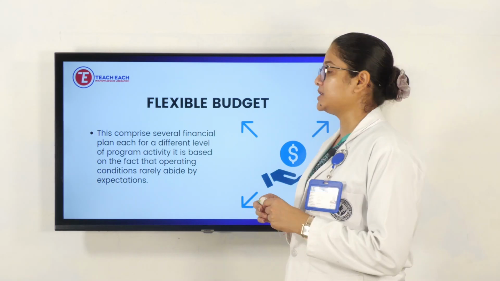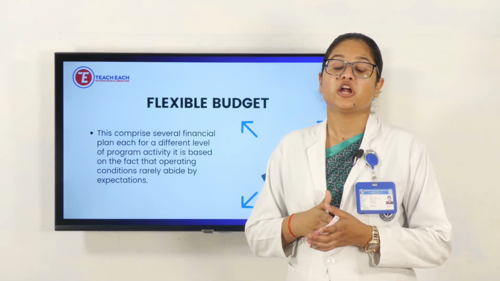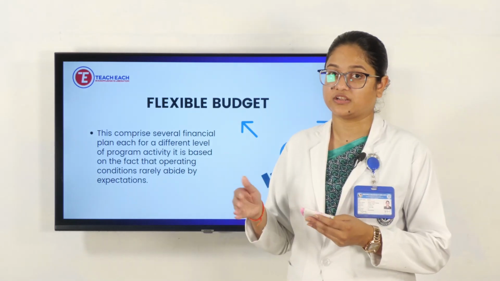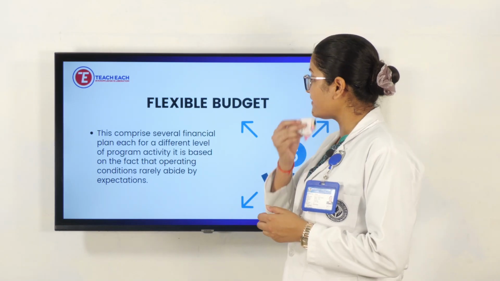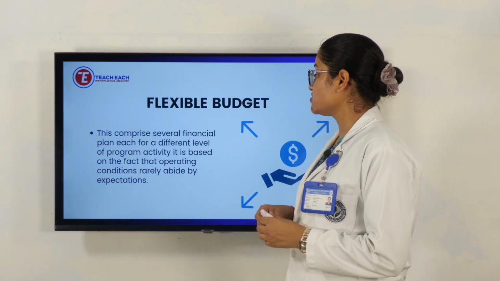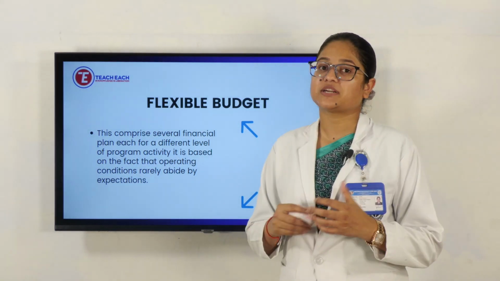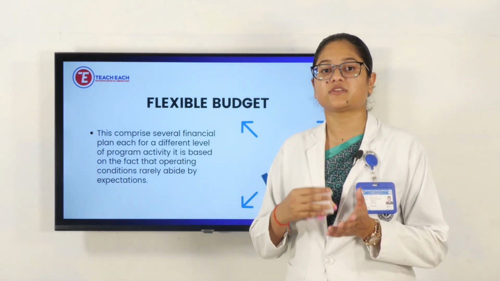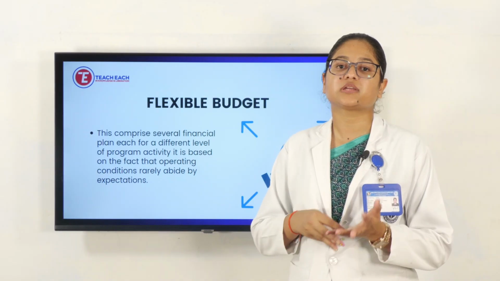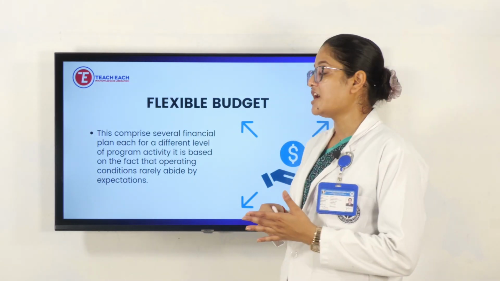Next is the flexible budget. A flexible budget is one where we are capable of making changes at any time, for any duration. It comprises several financial plans, each for a different level of program activity. It is based on the fact that operating conditions rarely abide by expectations. Sometimes we plan something and the situation turns out different, so we should be capable of changing the plan, adding something, or modifying it. This type of budget is known as a flexible budget.